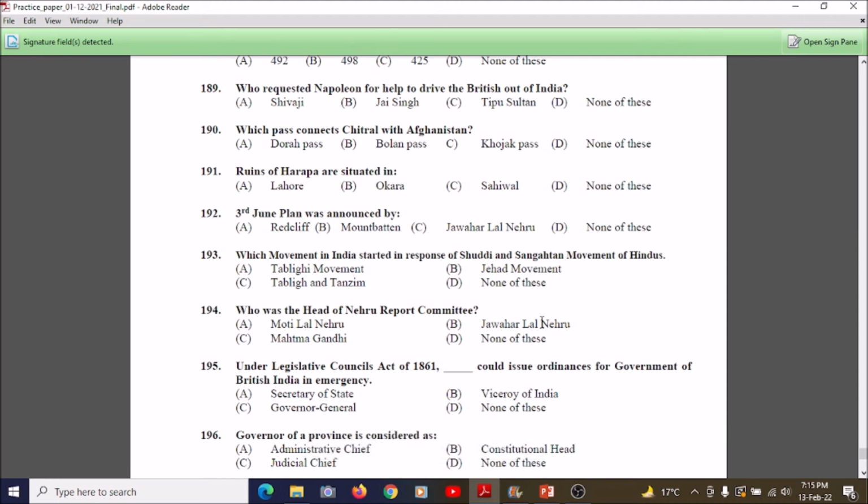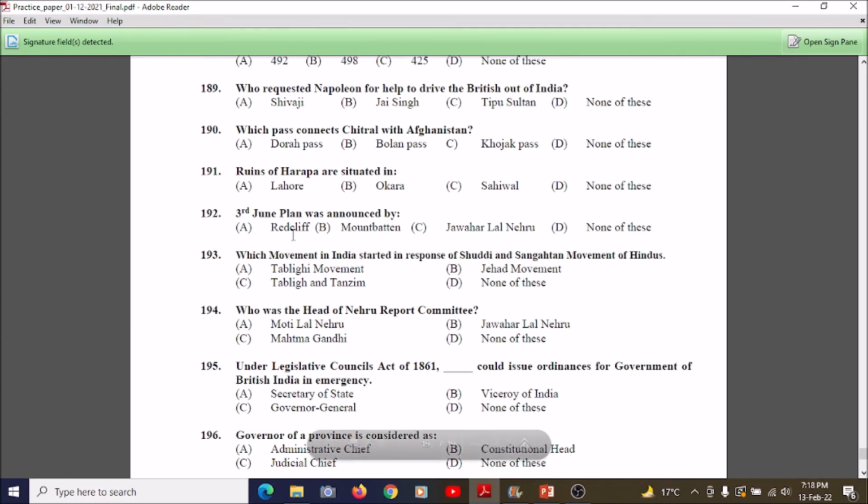Tipu Sultan. Students, now we're going to understand question number 190, which is: which pass connects Chitral with Afghanistan? A. Dorah Pass, B. Bolan Pass, C. Khojak Pass, and D. None of these. So the correct answer is A, Dorah Pass. Dorah Pass connects Chitral with Afghanistan.